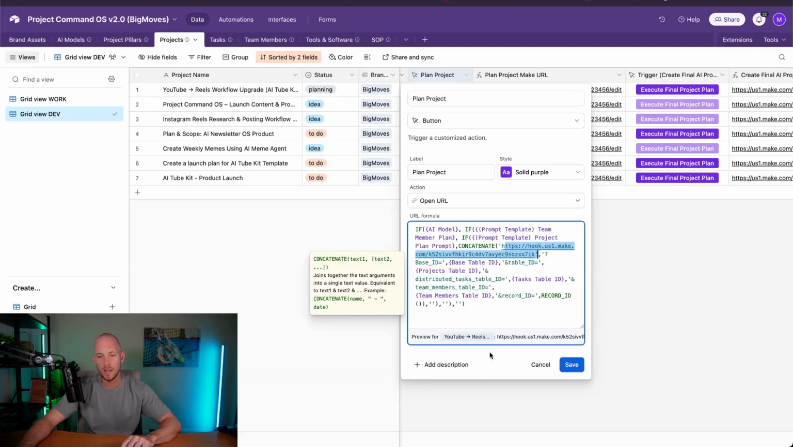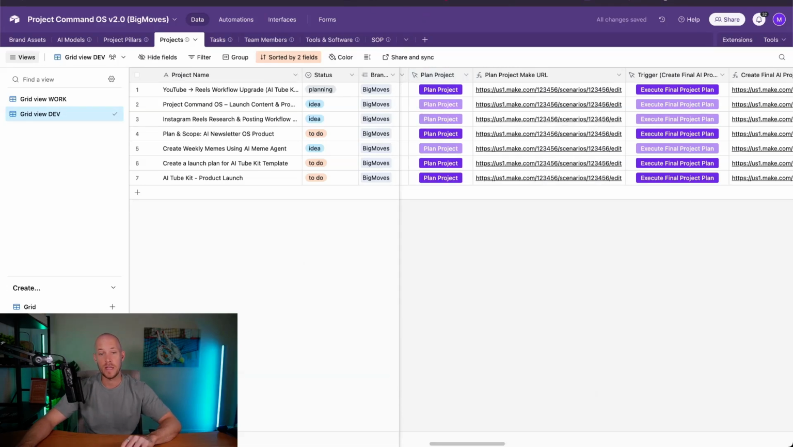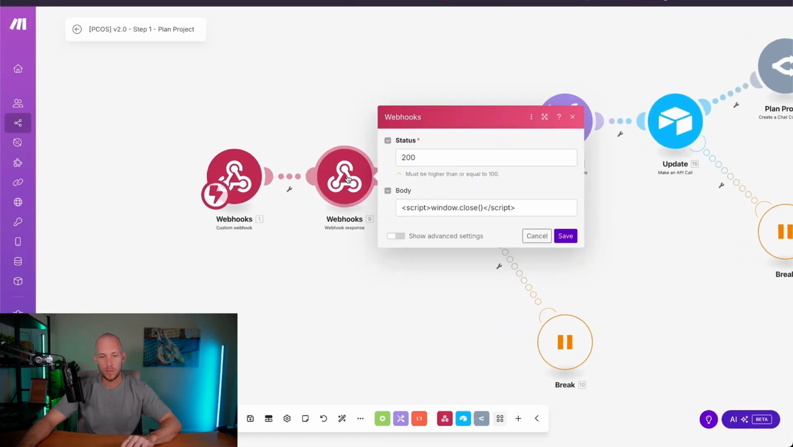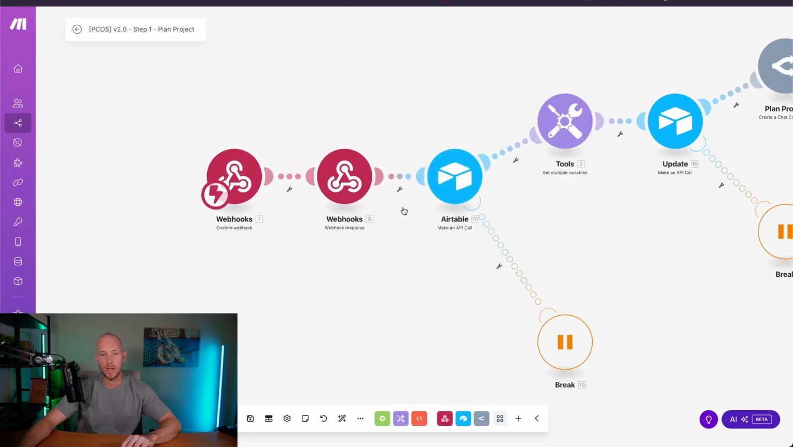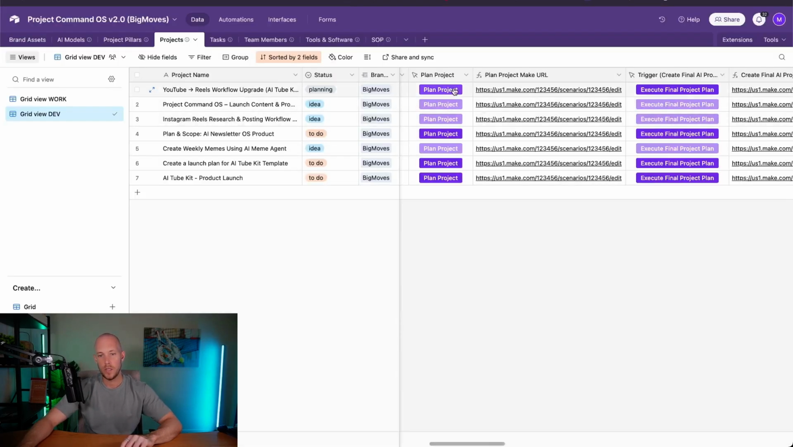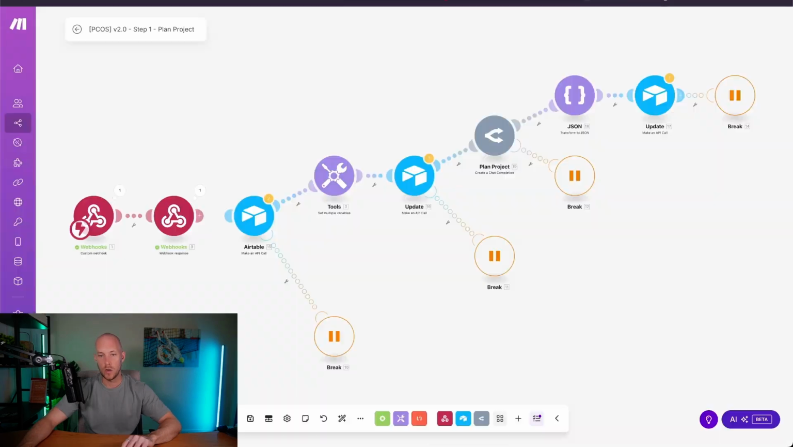So that's going to trigger the information into Make.com from Airtable. Then we simply have a webhook response, which closes the window. If we trigger, let's just unlink this and go run once. If we trigger this, it opens up a new window. And then if we add that response, it closes the window automatically.